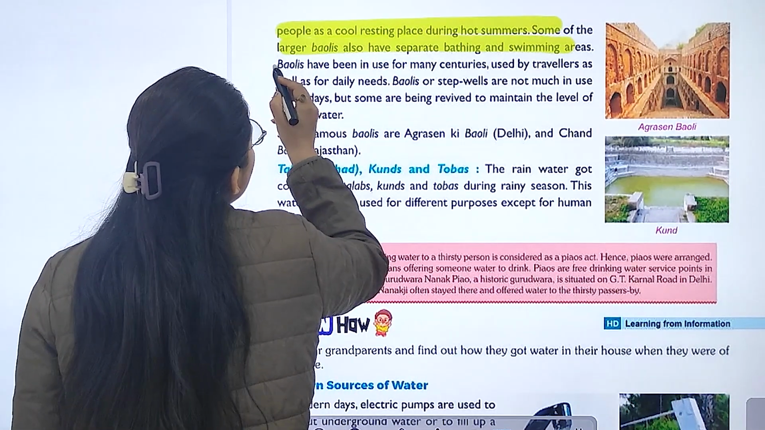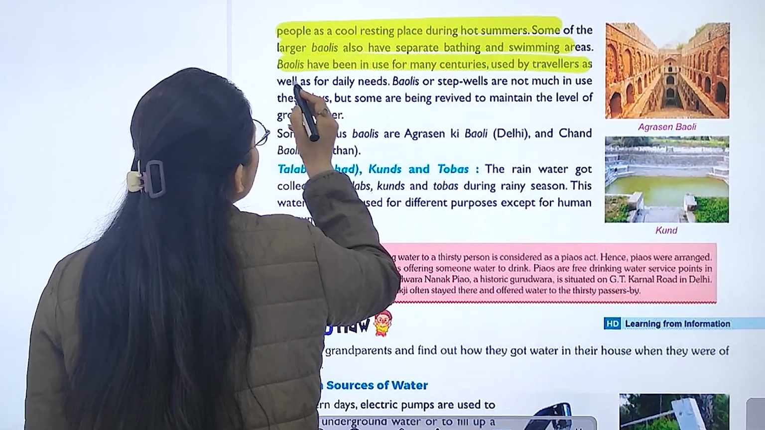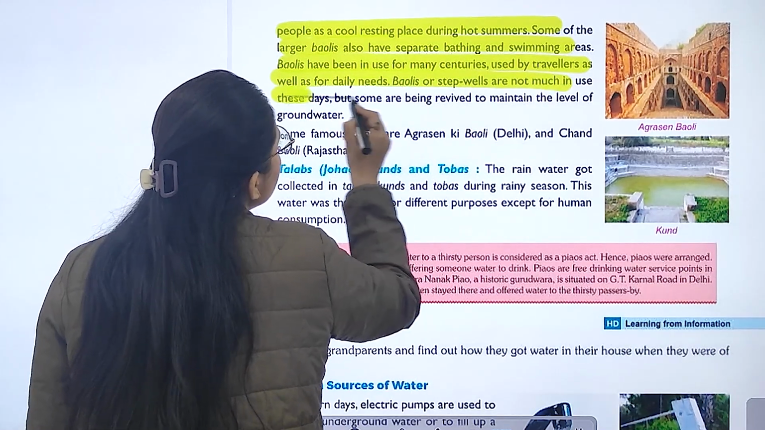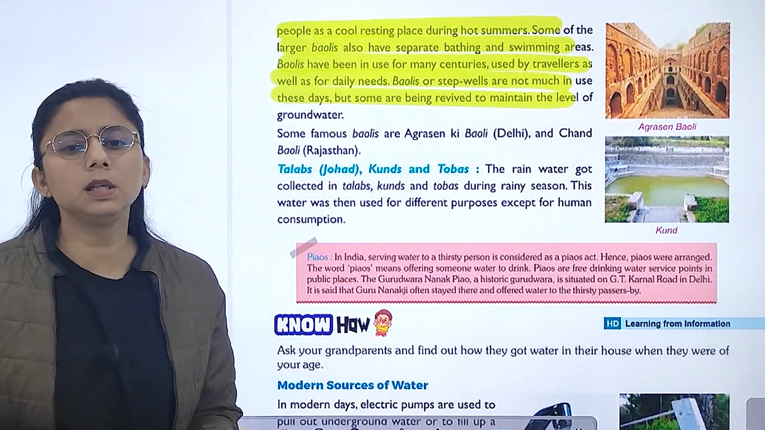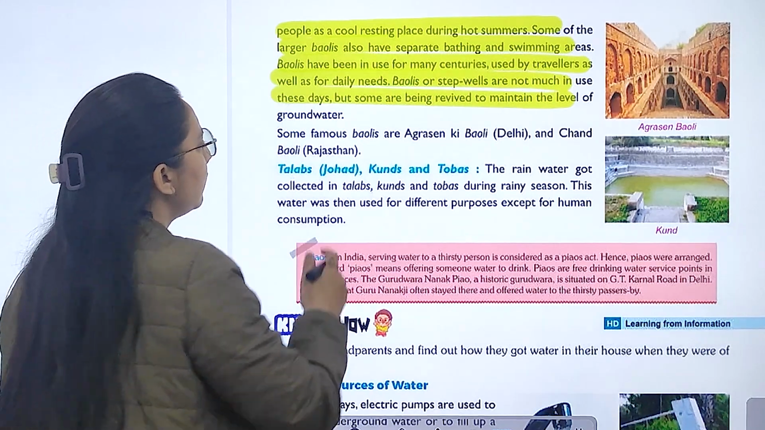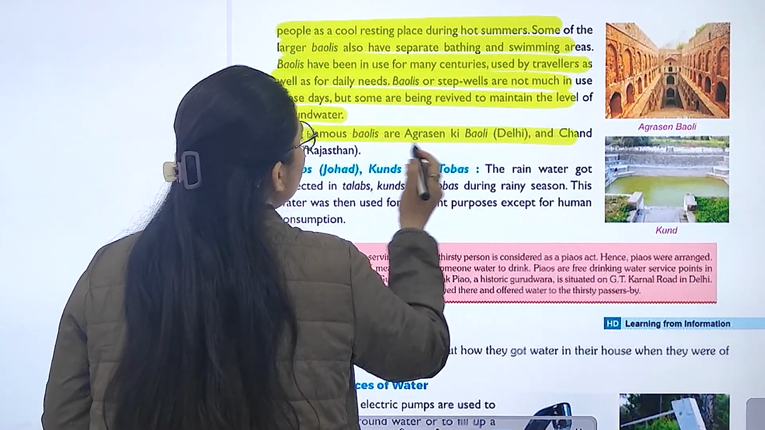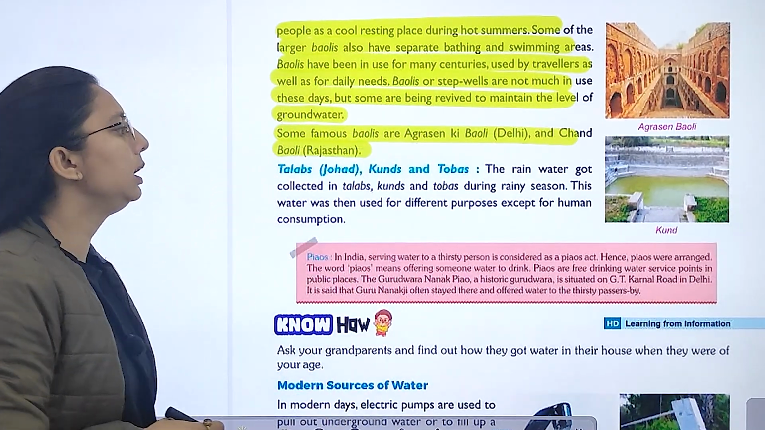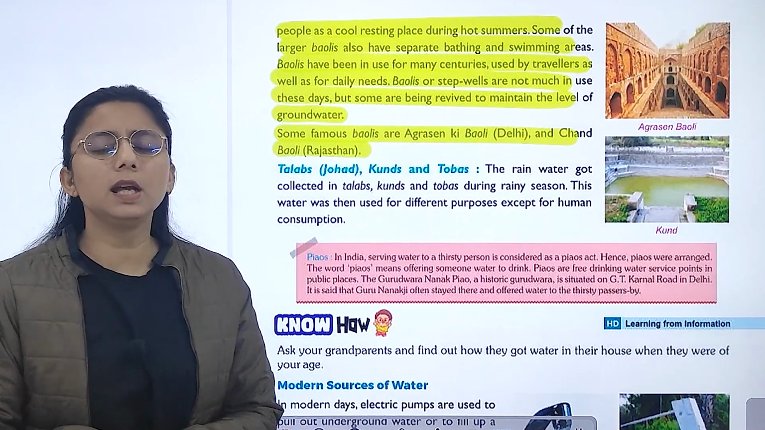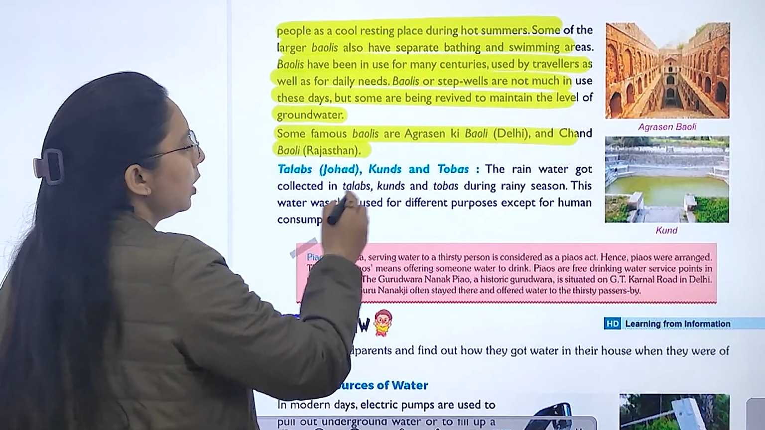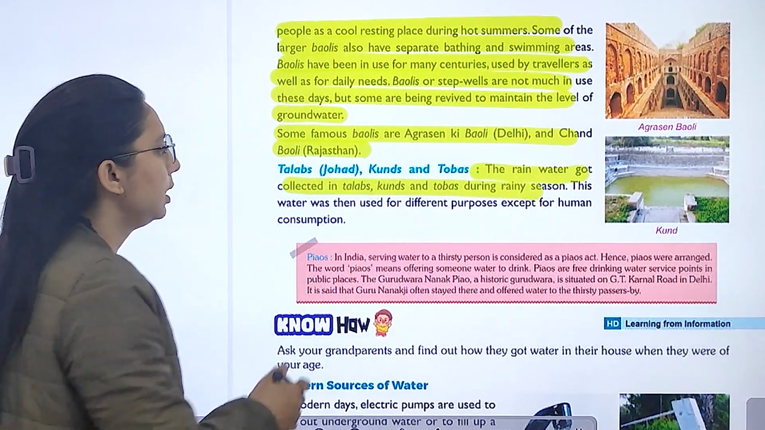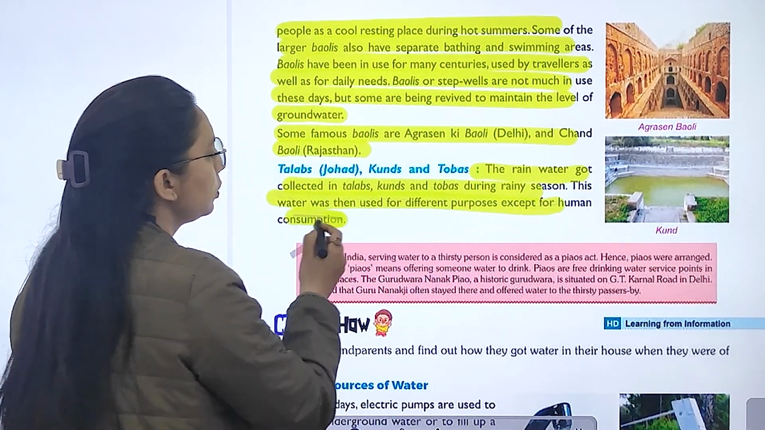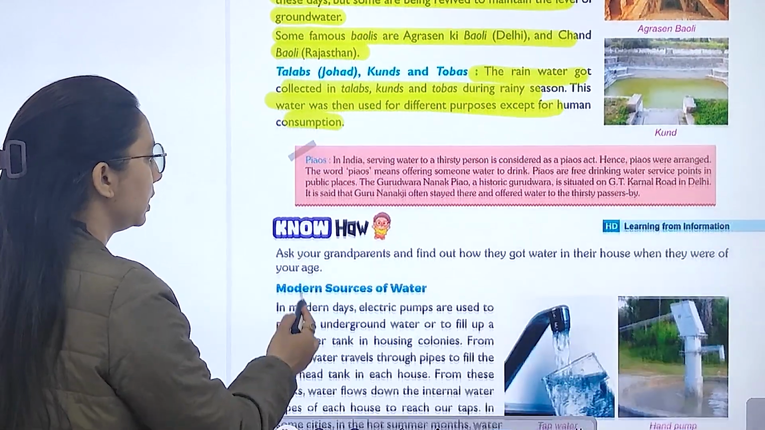Some of them have larger bodies. Some have separate bathing and swimming areas. Step wells or baolis are not much in use these days, but some are being revived to maintain the level of ground water. Some famous baolis are Agrasen ki Baoli and Chand Baoli. Then we have talabs, also called johad, kunds and tobas. Rainwater gets collected in talabs, kunds and tobas during the rainy season. This water was then used for different purposes except for human consumption.